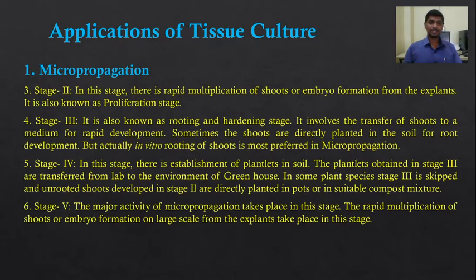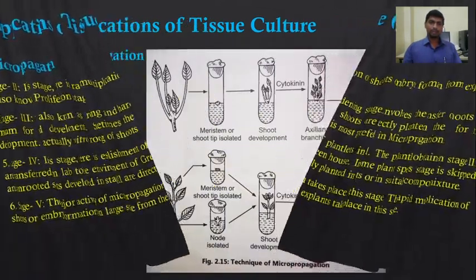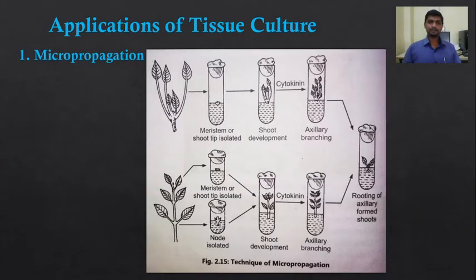And the last stage is the stage 5. The major activity of micropropagation takes place in this stage. The rapid multiplication of shoots and embryo formation on a large scale from the explants takes place in this stage. So these are the stages of micropropagation. Through micropropagation, a large number of plants are developed.